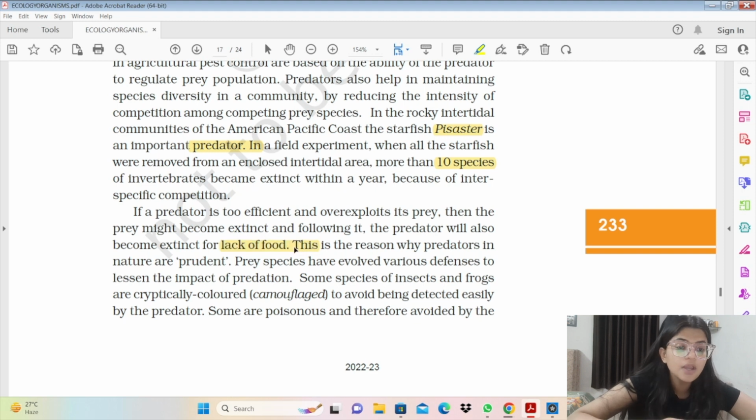And moving forward, we have certain mechanisms that some species use to save themselves from the predators, as we have this camouflage method.